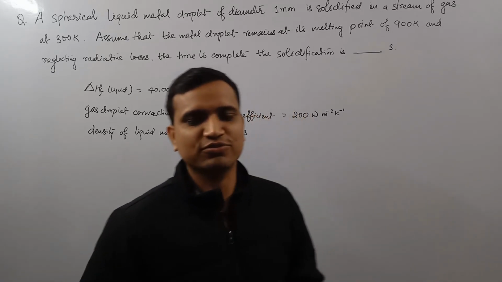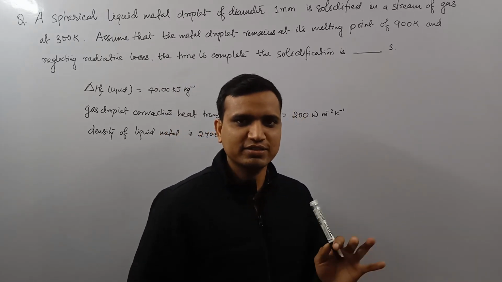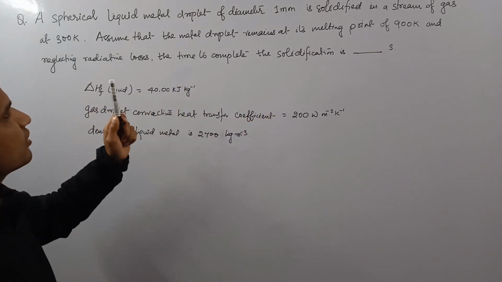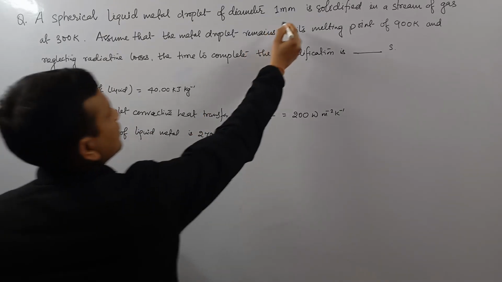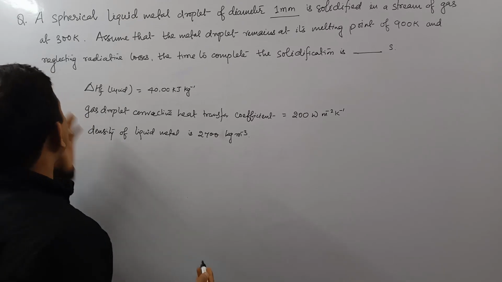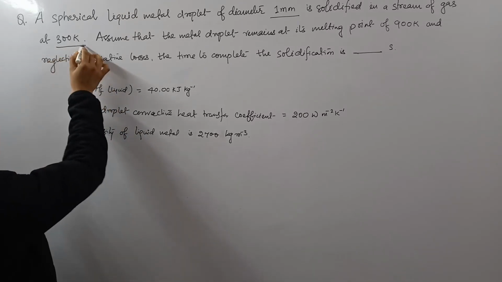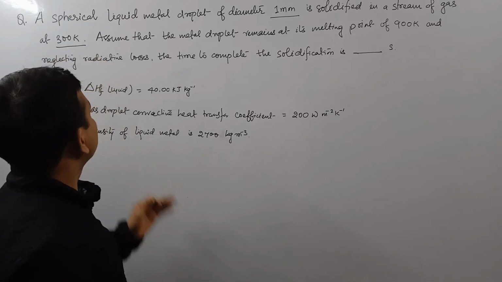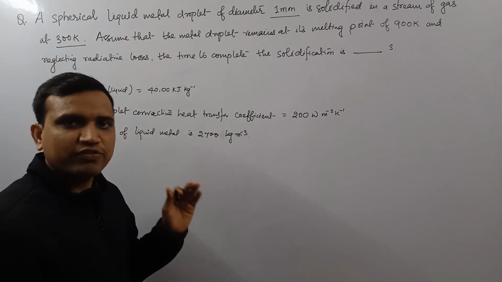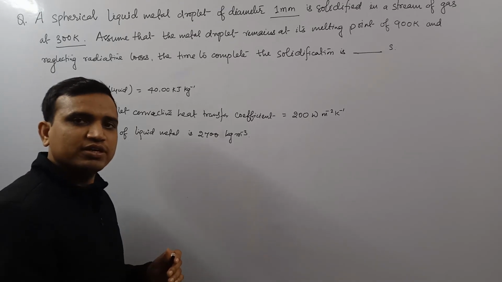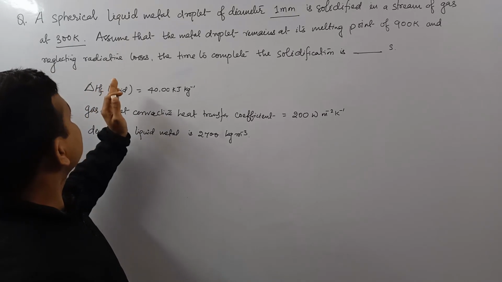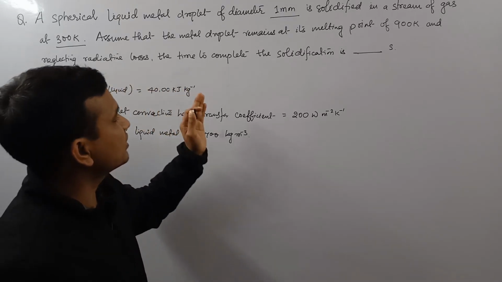So let us solve this doubt which is related to heat transfer, and this is a very good question. See, a spherical liquid metal droplet of diameter 1 mm is solidified in a stream of gas at 300 Kelvin. So the gas temperature is 300 Kelvin. Assume that the metal droplet remains at its melting point of 900 Kelvin. So the melting point of the droplet is 900 Kelvin, and neglecting radiative losses, the time to complete the solidification is